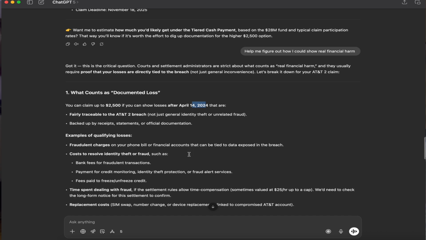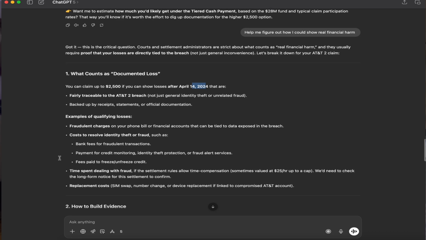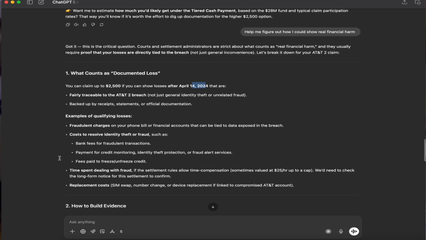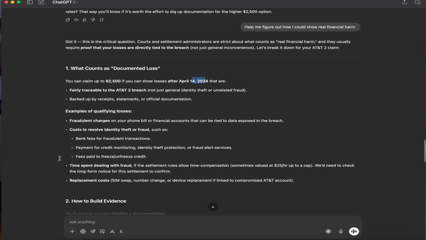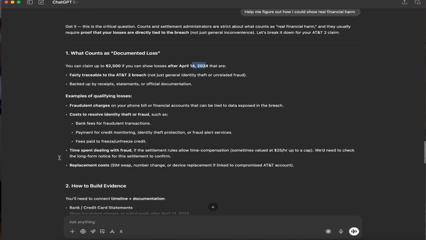Also, any cost to resolve identity theft, payment for credit monitoring services, fees paid to freeze or unfreeze my credit, time spent dealing with the fraud, sometimes valued up to 25 bucks an hour. So it's given me some things to think about as to whether or not I've got a documentable case here.